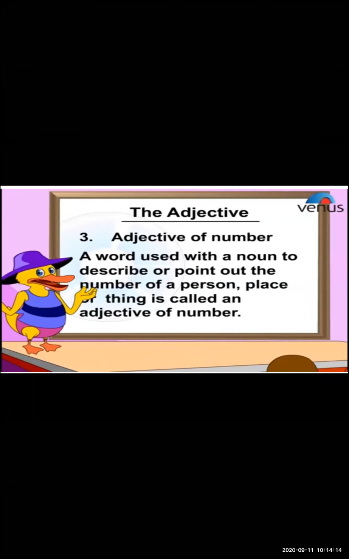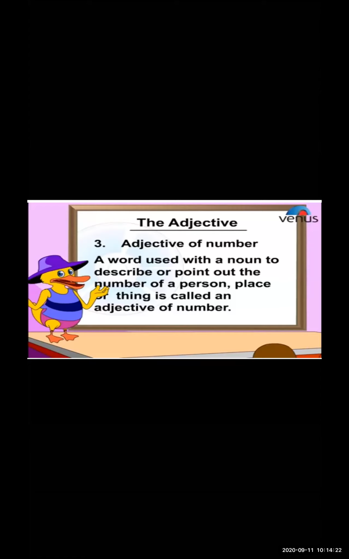When we talk about the adjective of number, the definition is: a word used with a noun to describe or point out the number of a person, place, or thing is called an adjective of number.